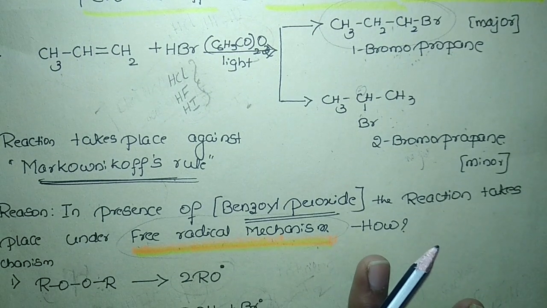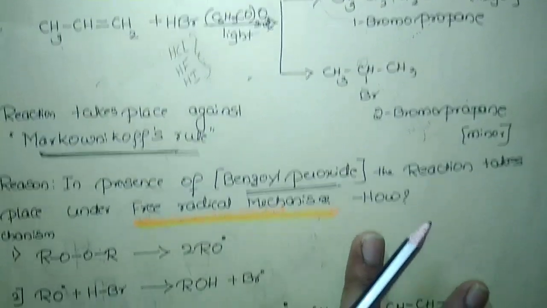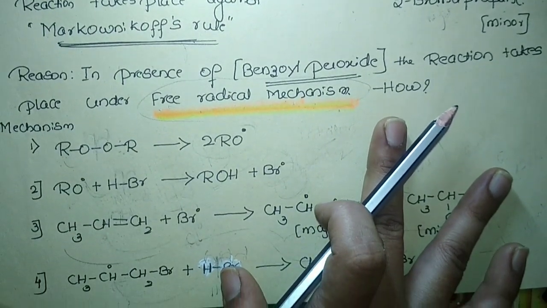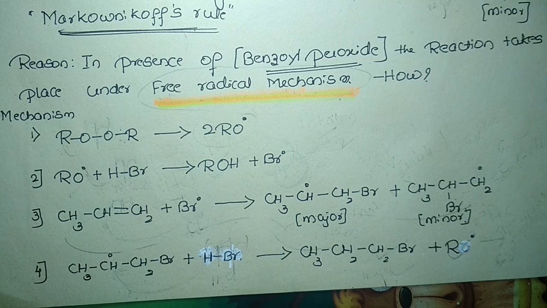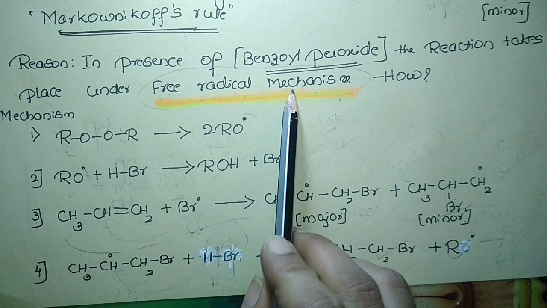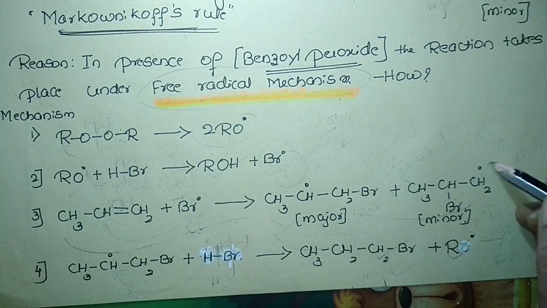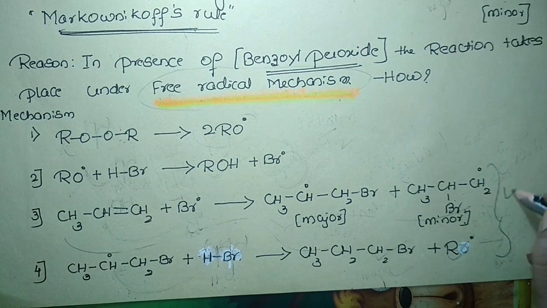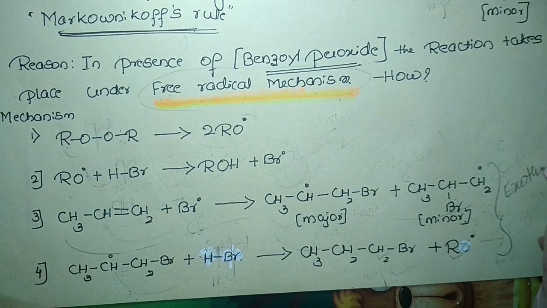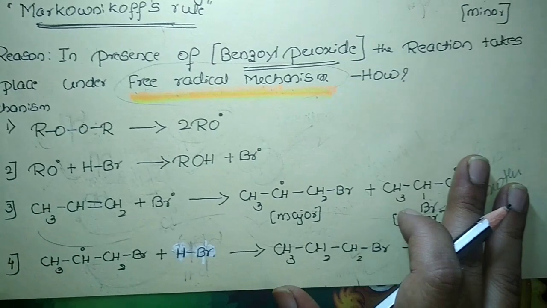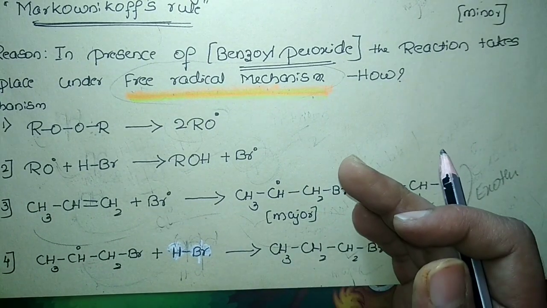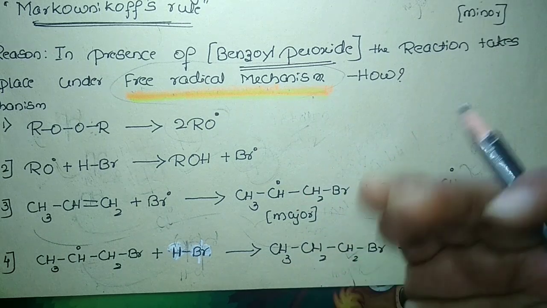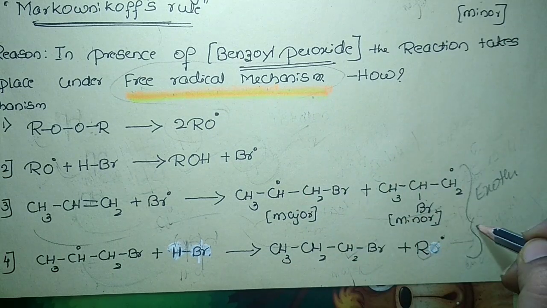Okay, I'll explain one by one, and before that I'll give you the condition here. For the free radical mechanism, concentrate: both the propagation steps should be exothermic in nature, so that it will favor the reaction. It will make a stable reaction. Both steps of the propagation should be exothermic.